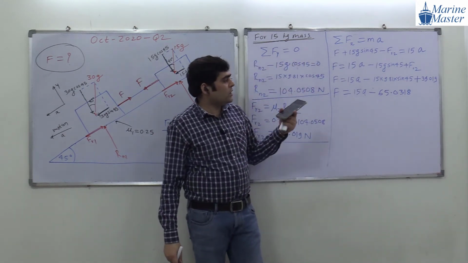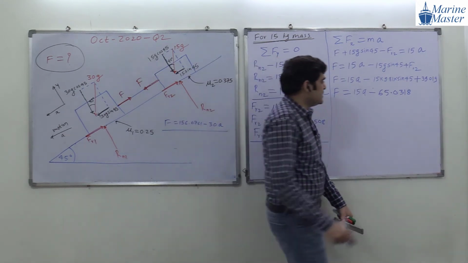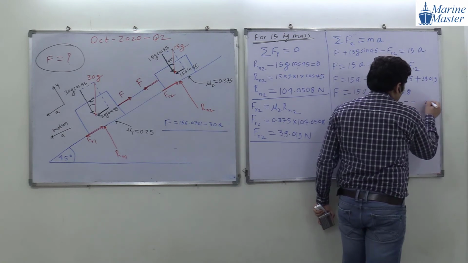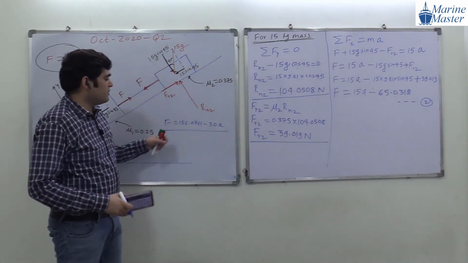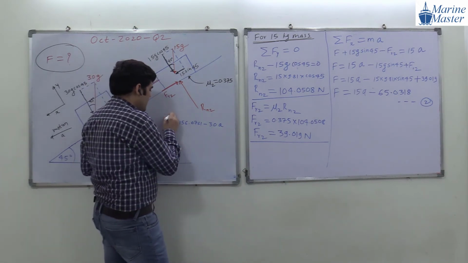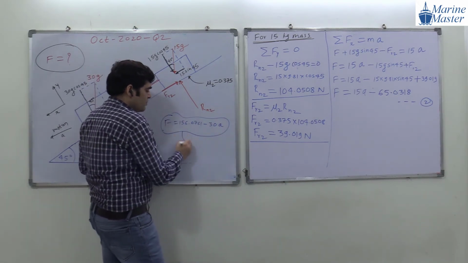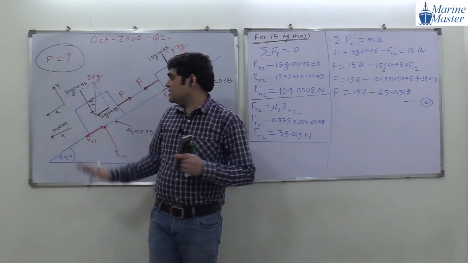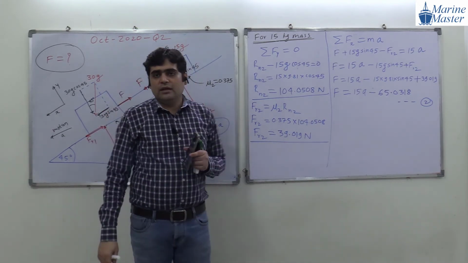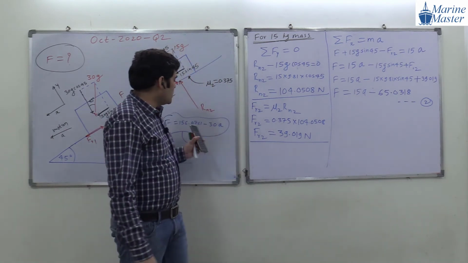Okay, everyone got the same answer, and we will consider this as our equation 2. Earlier we had equation 1, which I have written here for my reference. Equation 1 we got from the 30 kilogram mass. So we got equation 1 and equation 2.